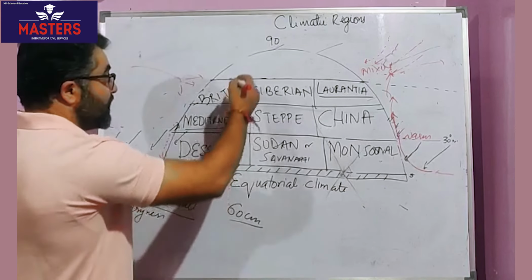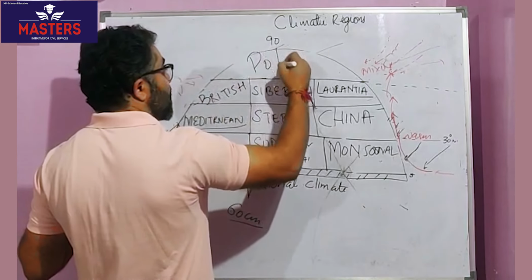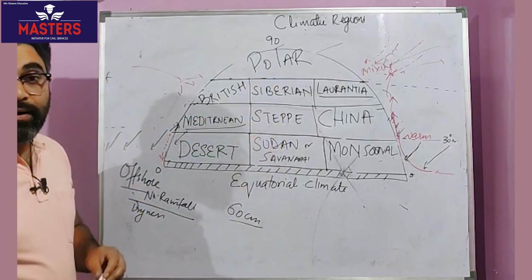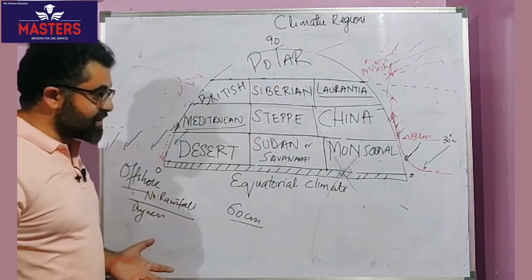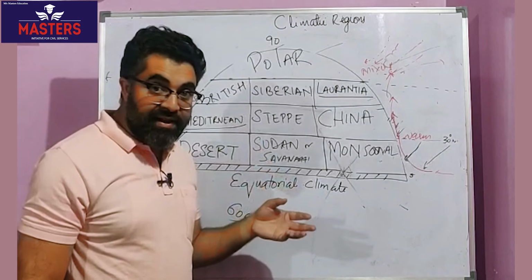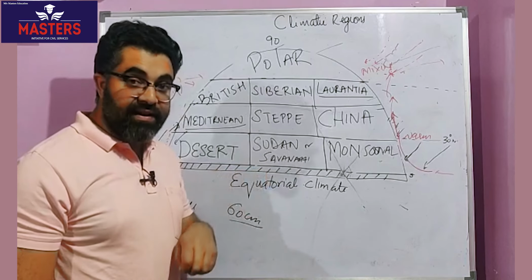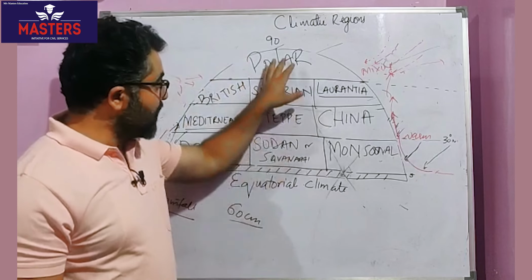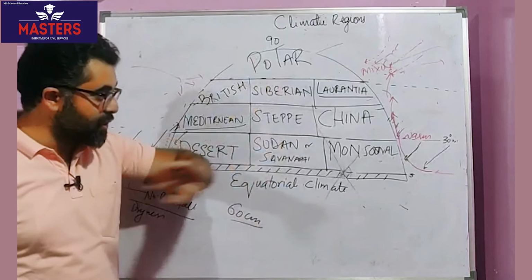And the last, when we reach here, no further divisions in continents. This is referred to as polar climatic conditions. Extremely cold, summers are absent. Summers are absent, winters are very harsh. Temperature is always less than freezing point. It can be like -80 and -90 as well. Novaya Zemlya in 2019 and 2020 winters recorded a temperature of minus 85 degrees Celsius. It's a small island in the Arctic Ocean, Novaya Zemlya. Polar climatic conditions. Equatorial climatic conditions, no winters. Polar climatic conditions, no summers.